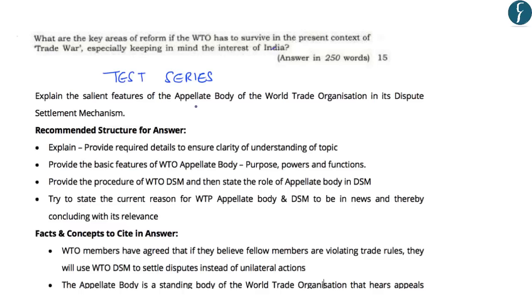Now, a question related to the appellate body of the WTO was also asked in the test series of Rao's IAS. And the test series of Rao's IAS provides the recommended structure for the answer.